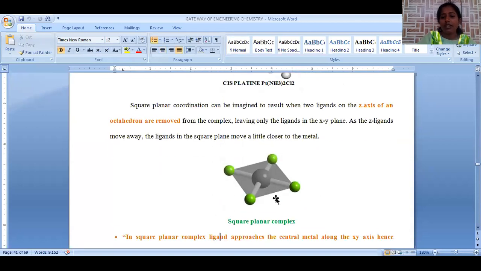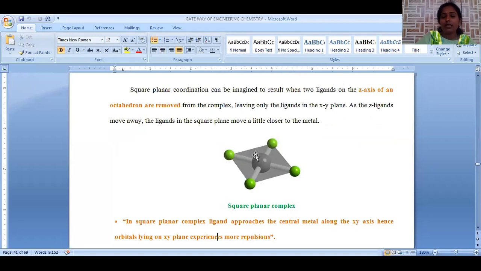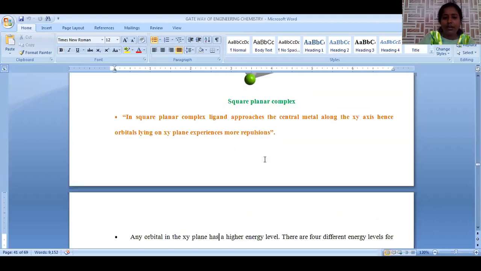Now let us see square planar complexes. The relation between octahedral and square planar complex is that when we remove two ligands from the octahedral complex, it is converted into square planar complex. When the two z coordinate ligands are removed, only the ligands lying in the XY plane are present. Hence it is a 4 coordinated, square planar complex. Here the important condition is that the ligand is approaching the central metal along the XY axis. This term we have to remember.